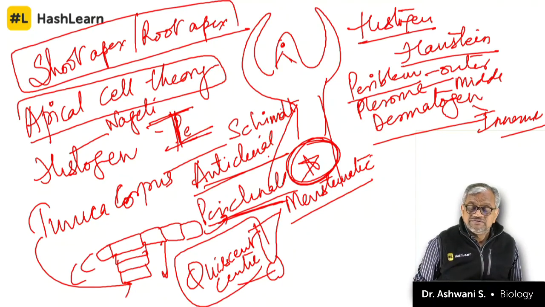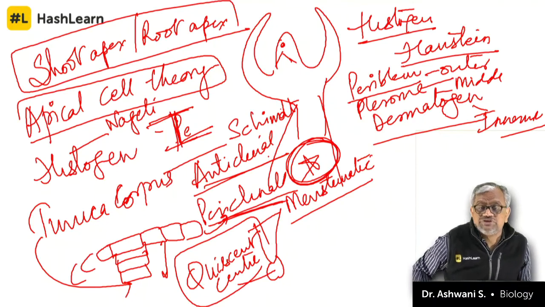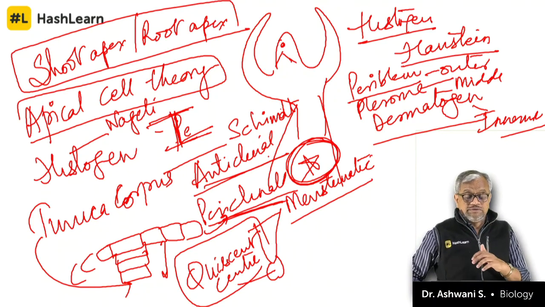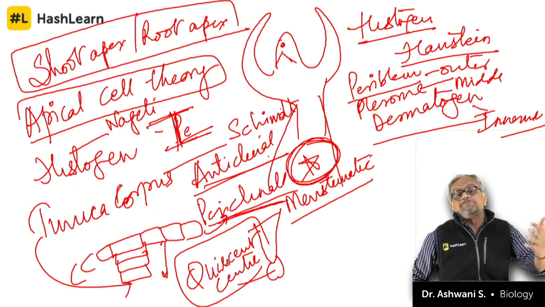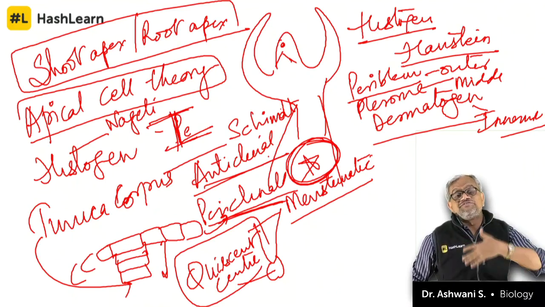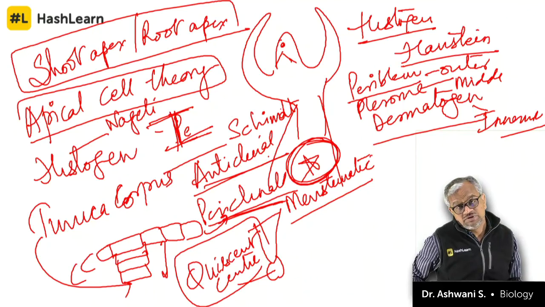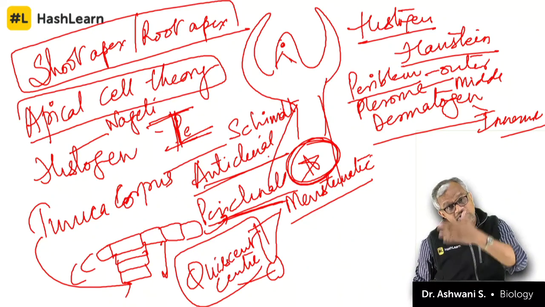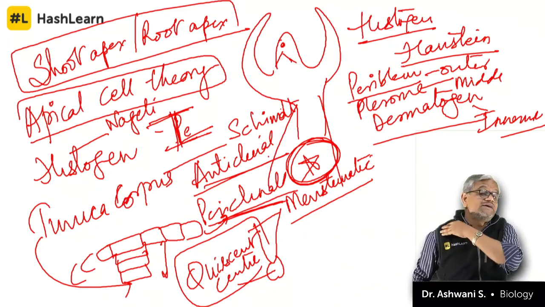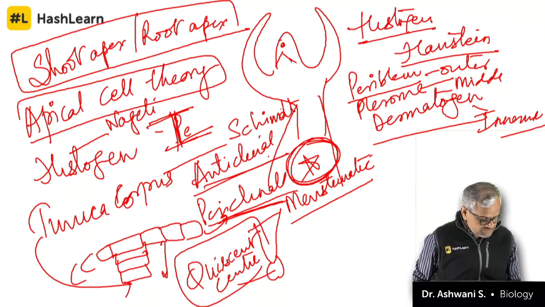So this is about how shoot apex and root apex have evolved, and different scientists have given contributions. All of them have started from pro-embryo to peri-embryo to modern embryos, and there is no difference between plants and animals.